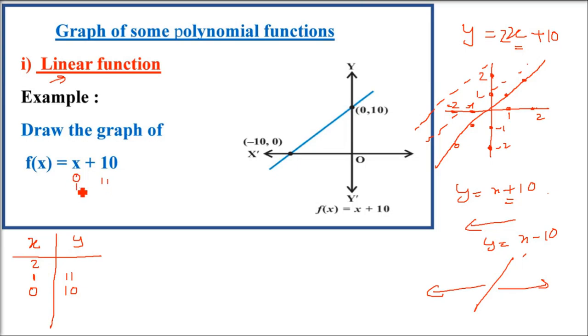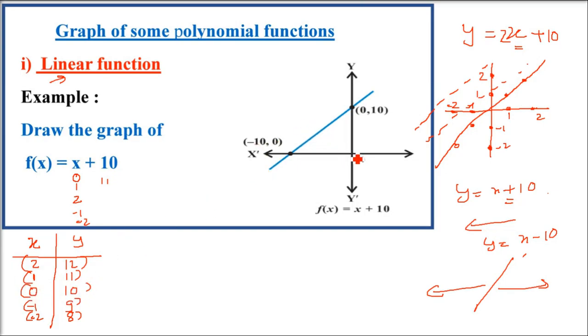Let us put in some negative values now. Negative 1 plus 10 is 9. Negative 2, 10 minus 2 is 8. So these are the coordinates. Now you can easily plot them on a Cartesian coordinate system. These are just xy values.